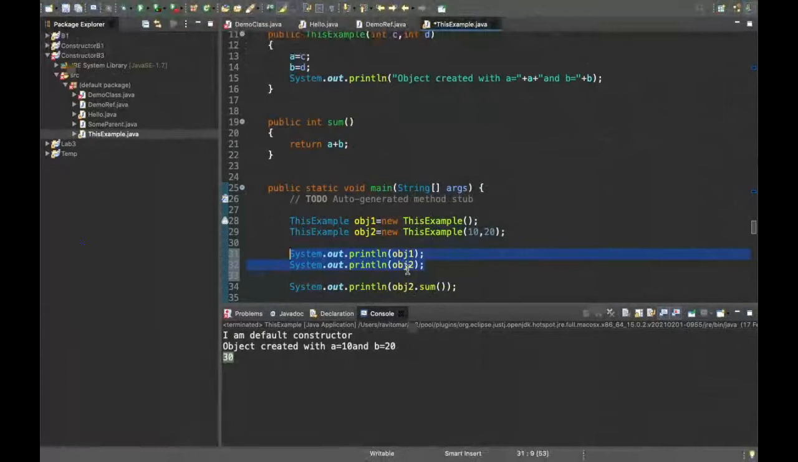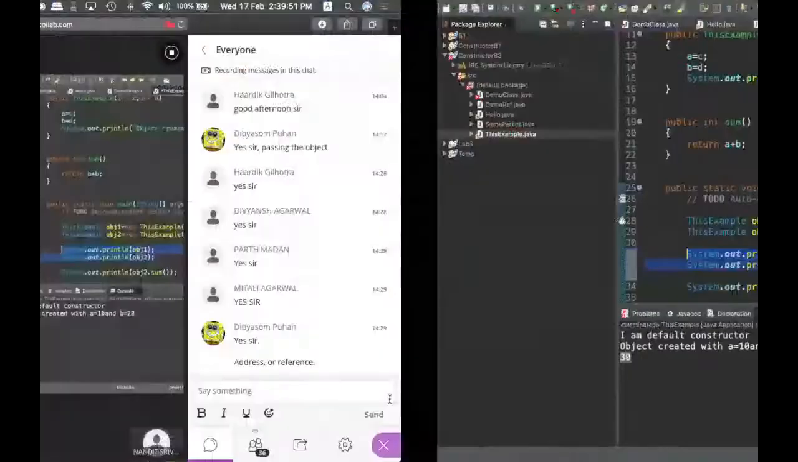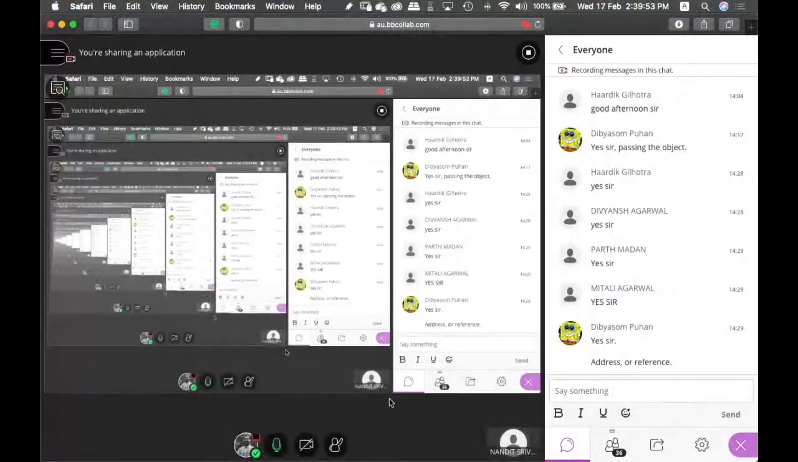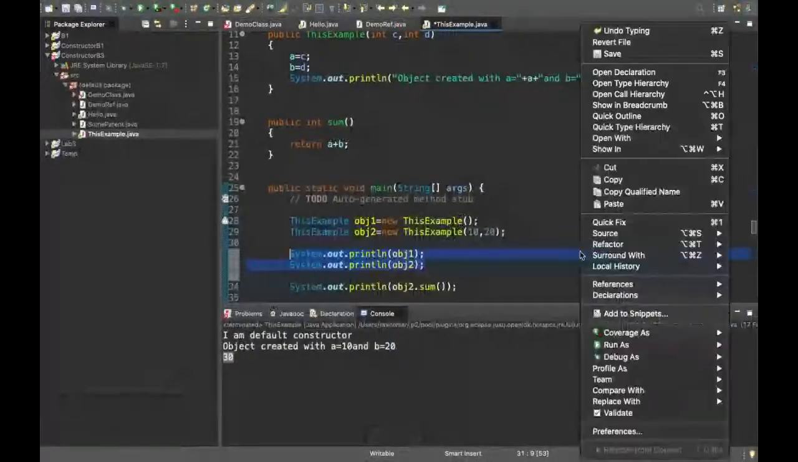Anyone else? What will obj1, obj2 print onto the screen? Address.